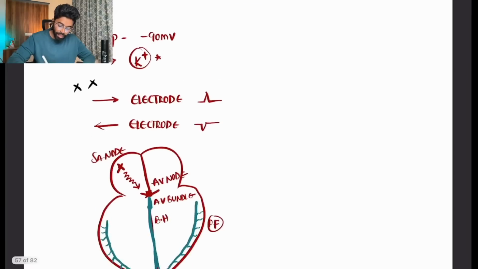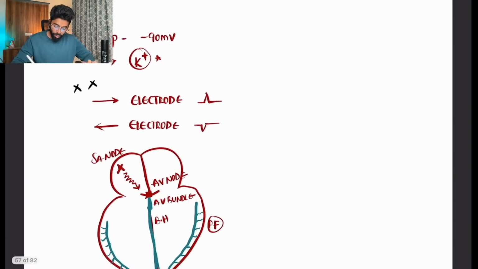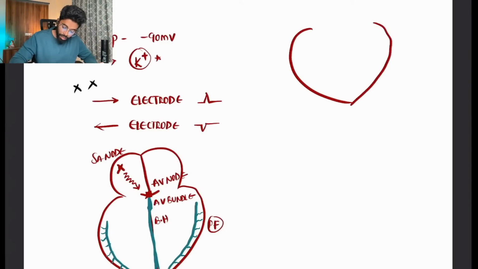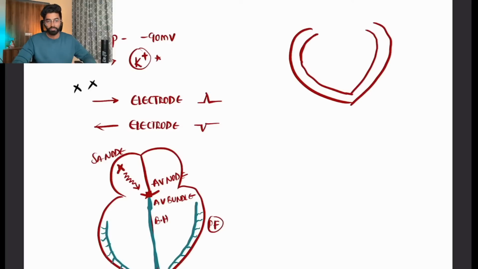Now, whenever we are talking about this conduction, and I have said this electrode, the current moving towards the electrode is positive and away from the electrode is negative. But I will tell you more precisely how this is happening. In the heart, the depolarization wave, which is called a positive current, is nothing but the wave which is contracting the atrium or the ventricles.